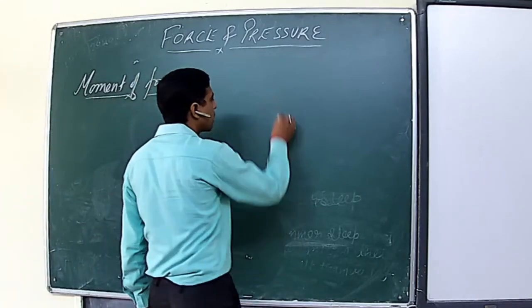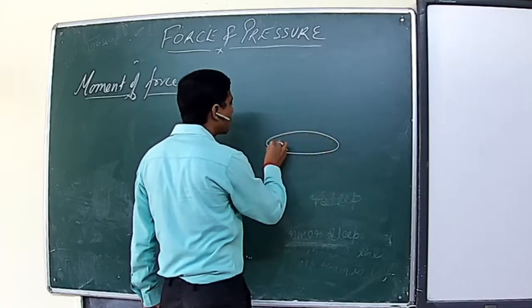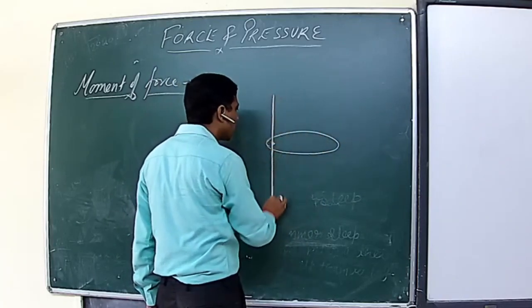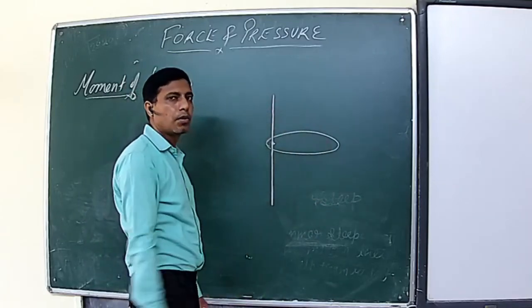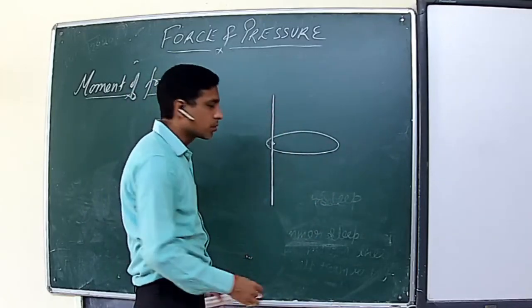Suppose you take any object which is pivoted about a point such that it can rotate in this horizontal plane. There are a few terms which we must know.